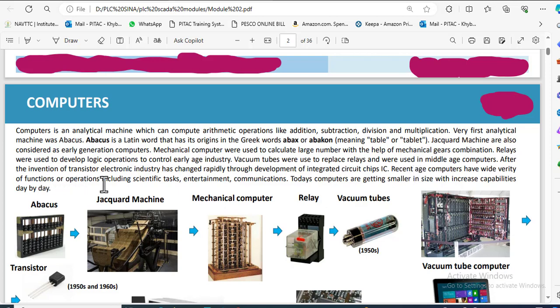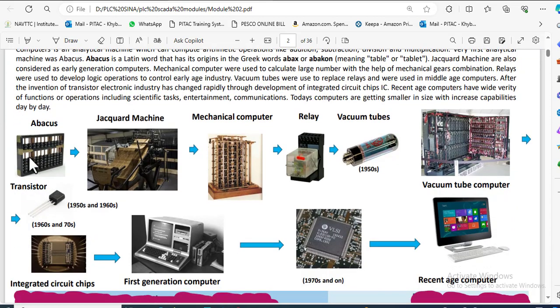After the invention of the transistor, the electronic industry has changed rapidly through development of integrated circuit chips, ICs. Recent age computers have wide variety of functions or operations including scientific tasks, entertainment, communications. Today, computers are getting smaller in size with increased capabilities day by day. This is the first one, the abacus computer. Then it is converted and changed into the Jacquard machine.